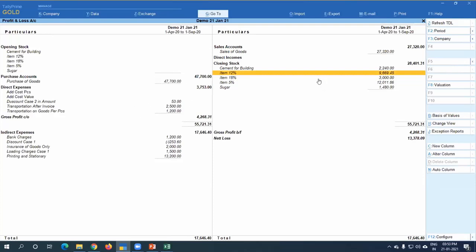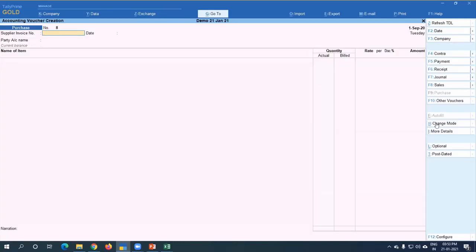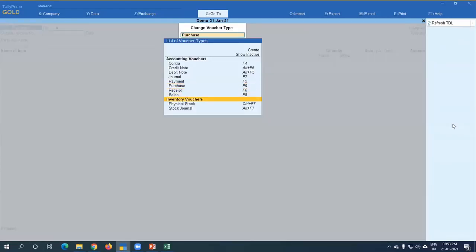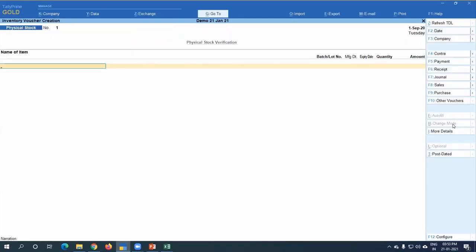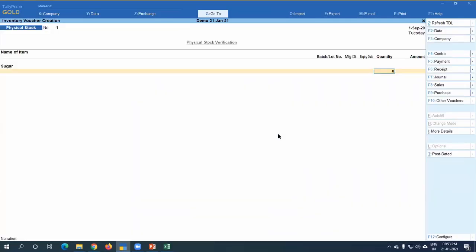So how to make your stock zero quantity: just go to your vouchers and put a physical stock voucher, press F10 and physical stock, enter. For example, sugar is now at 440 kg in my books, I have to put 0 here.